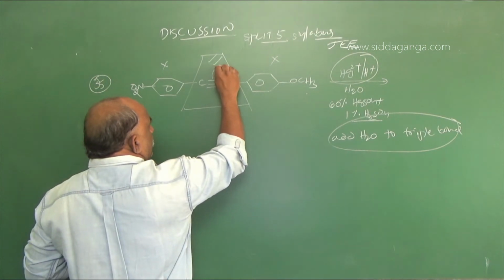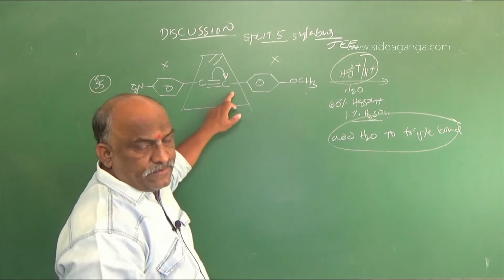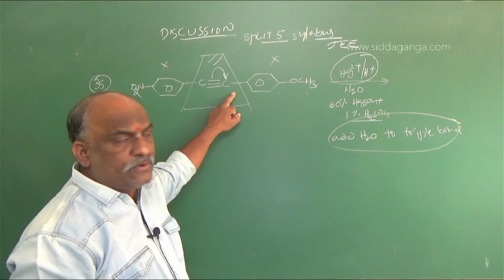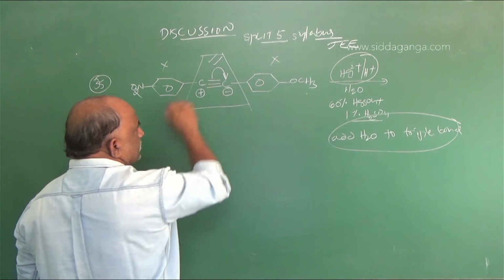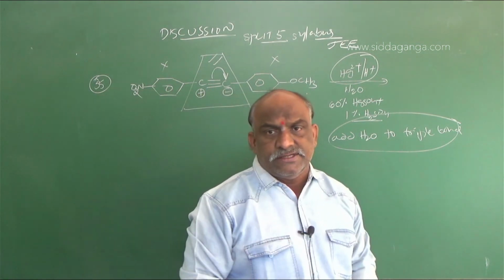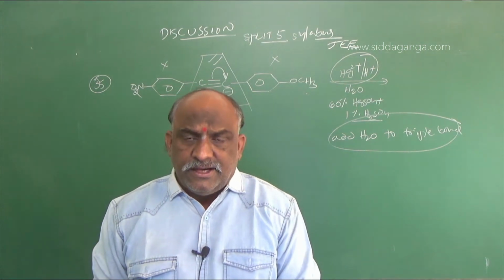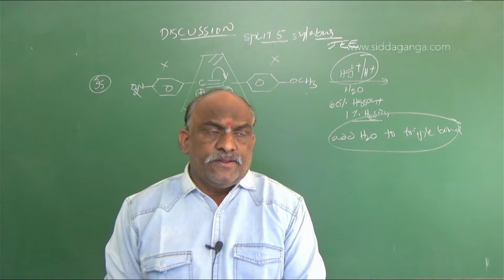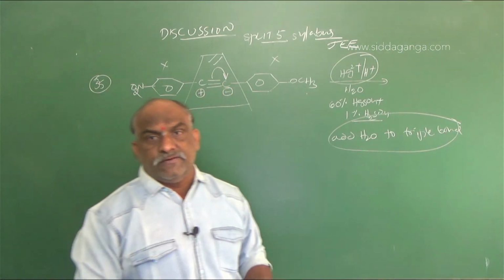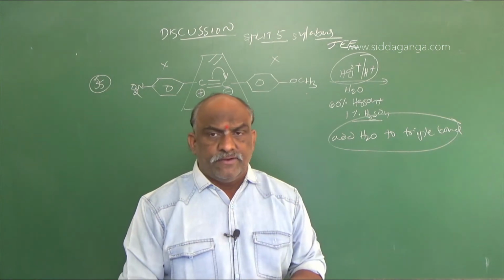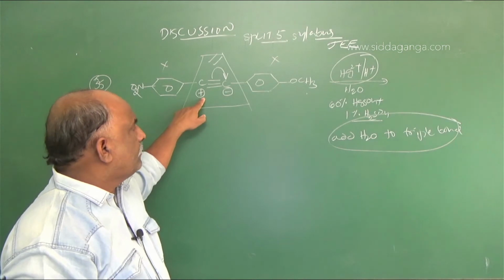You should add them by delocalization like this. Suppose the pi bond delocalizes towards this side. Then this carbon becomes negative and this carbon becomes positive. This delocalization of the pi bond is called the electromeric effect, the positive electromeric effect. So this carbon gets negative, this carbon gets positive.